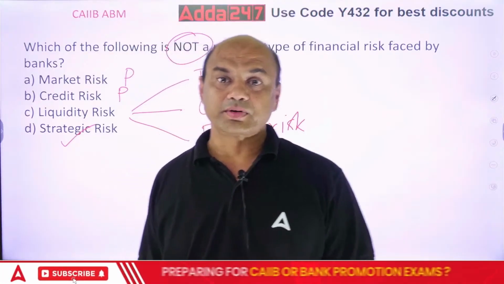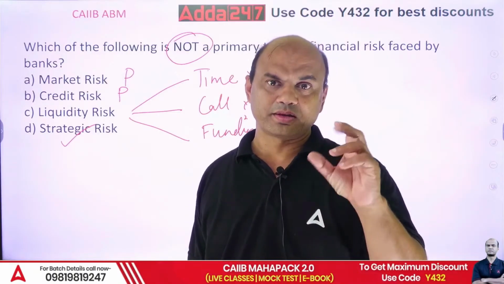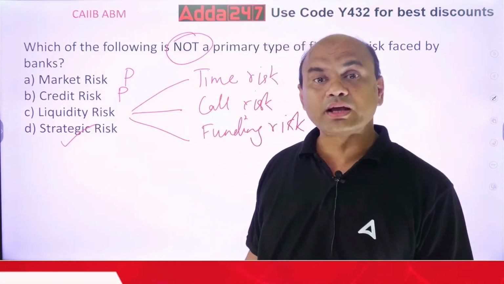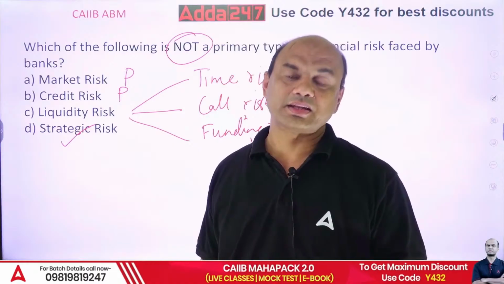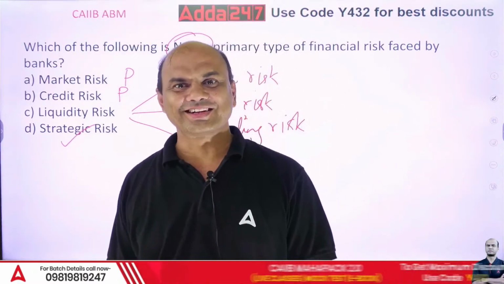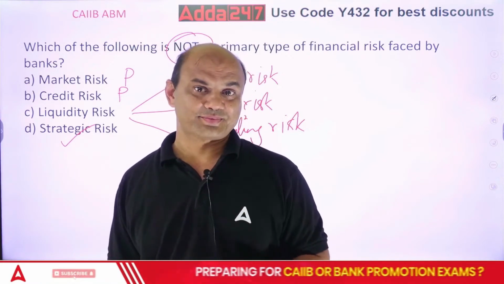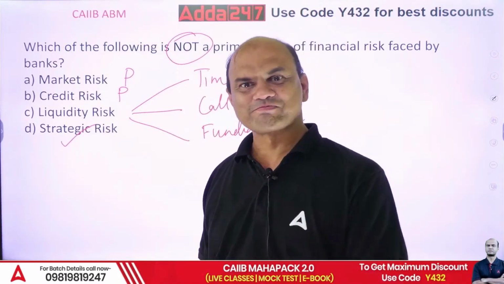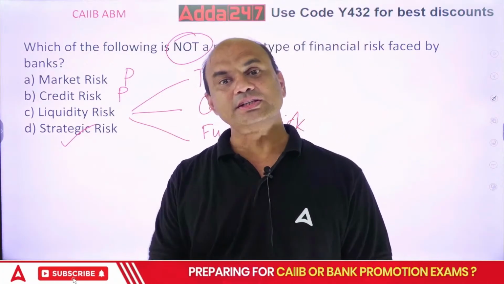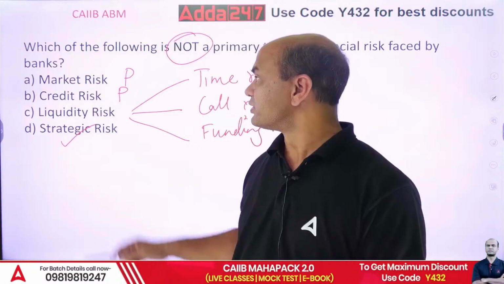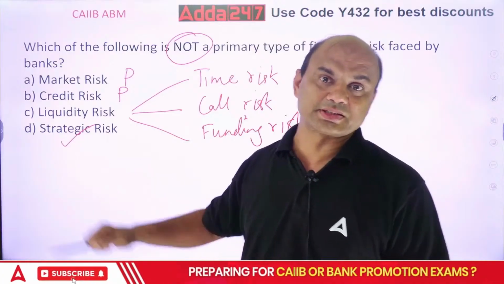Some other companies are there. Kodak company. You remember Kodak cameras? Kodak, Konica, Yashica. There were so many cameras. Where are they now? Gone, isn't it? Single screen theaters, where are they now? Gone. Strategic risk, long term thinking not there. The world is changing, you are not changing. If you don't change, you are gone. So that is not a part of your financial risk. This is a long term business risk. This is called business risk. Okay?